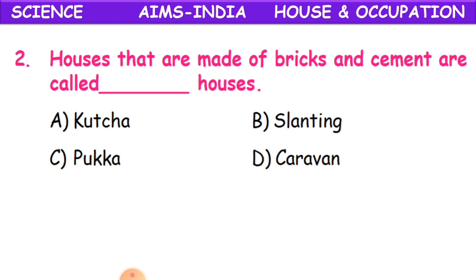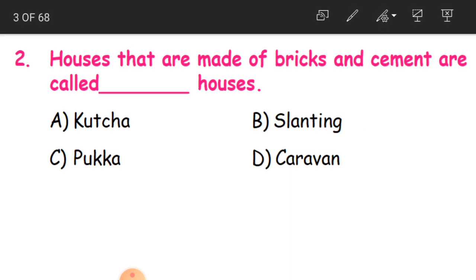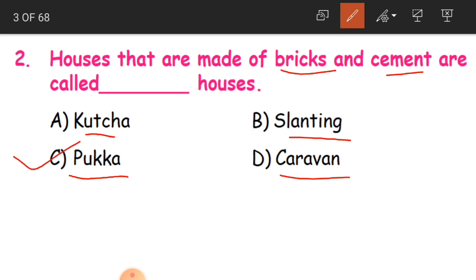Second question, houses that are made of bricks and cement are called dash houses. Houses made of bricks and cement, strong houses. Are they called kacha house, slanting house, pakka house or caravan? What do we call them? Strong buildings. For example, a bungalow, an apartment, an independent house constructed with bricks and cement, cottages. They are all pakka houses. Clear children? So C is the correct answer.